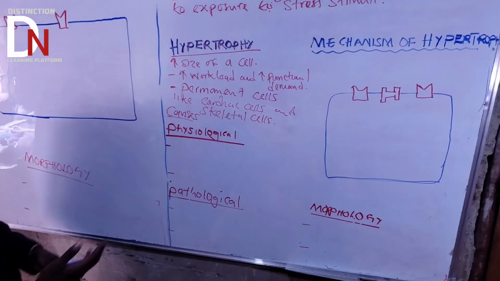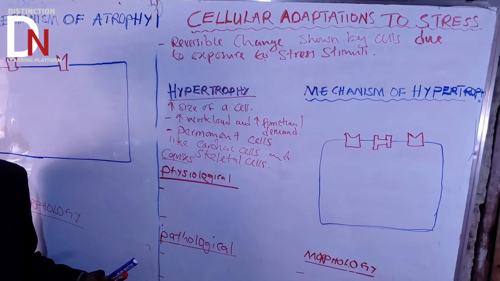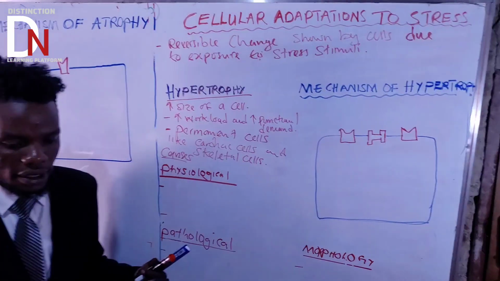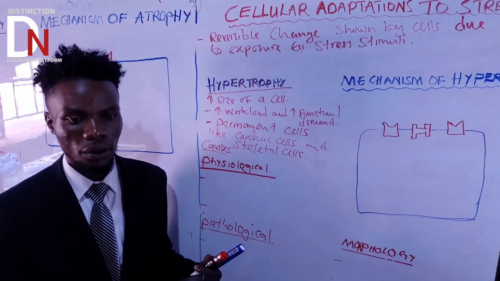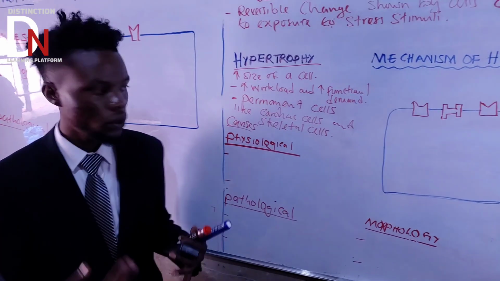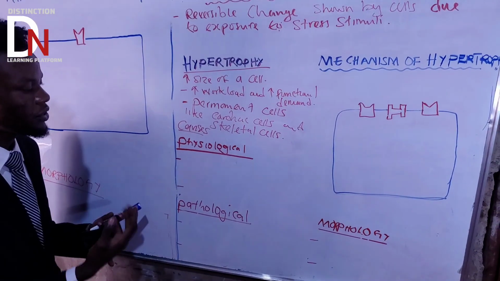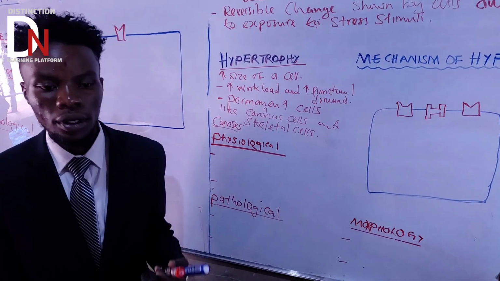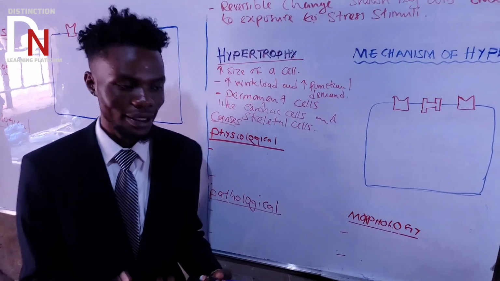To take you back, what are physiological causes? These are the causes where the body responds normally; it's a body response to a normal stimulus. Pathological causes are because someone has an underlying disease or disorder.